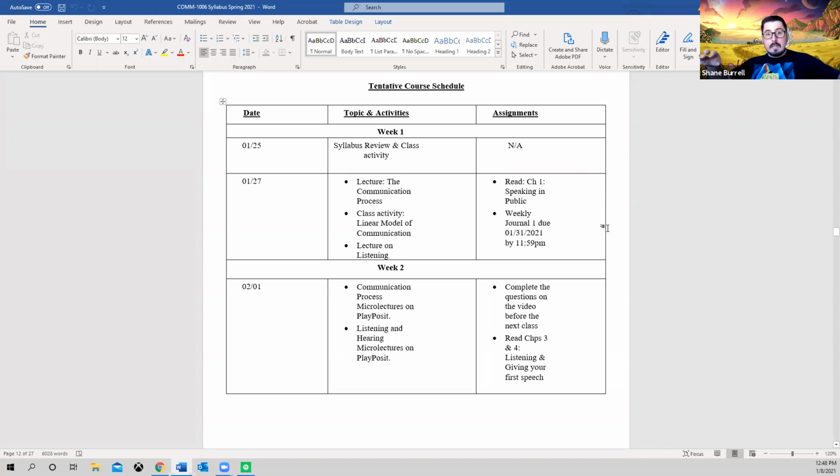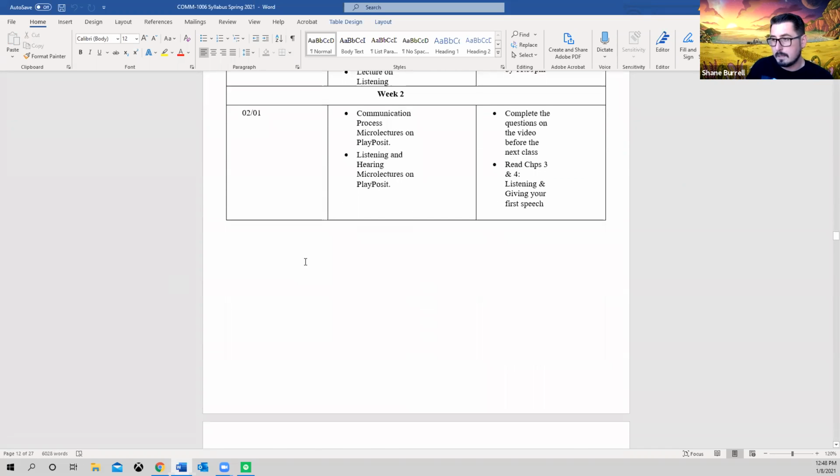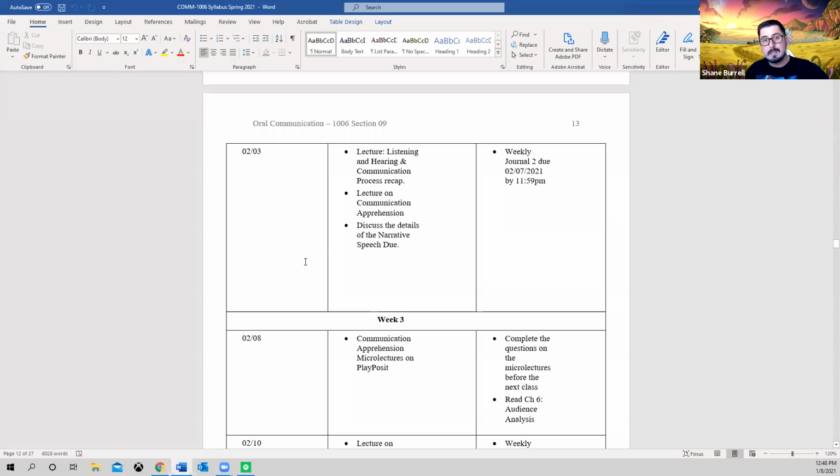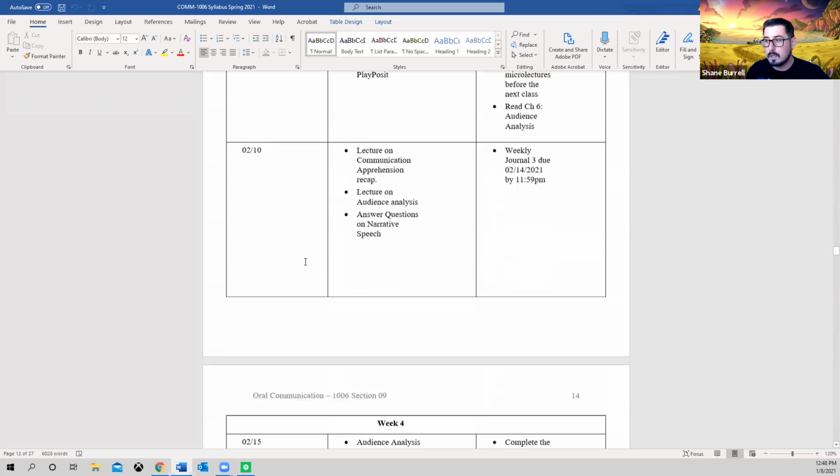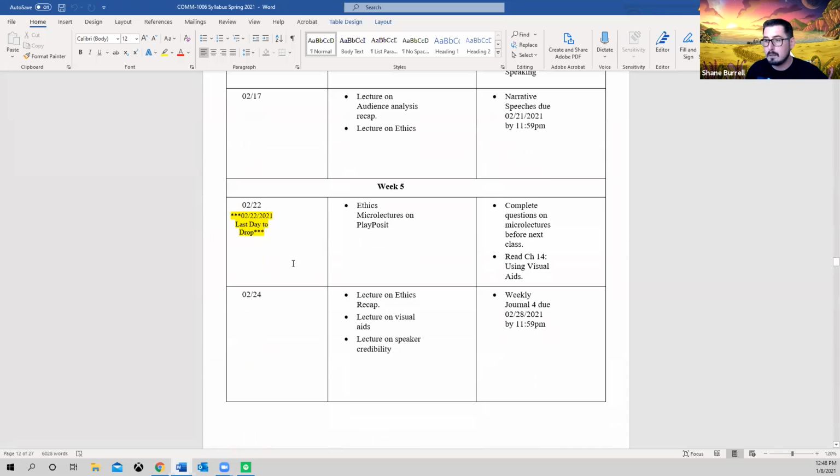All right. So if not otherwise stated, in our class, all assignments will be due the Sunday after the Wednesday that we meet. And it's Sunday at midnight, right? So you have until midnight to submit your assignment, all right? If there's any question about that, please let me know. But this is going to be our tentative course schedule for the whole semester. And I planned out everything for you very meticulously. I put a lot of work into this, so please take a review. As I said, important things are done in yellow.